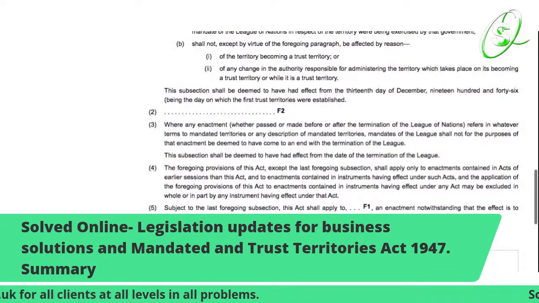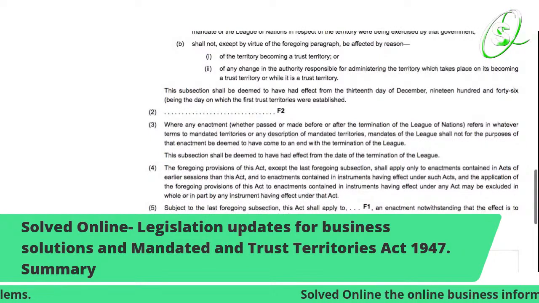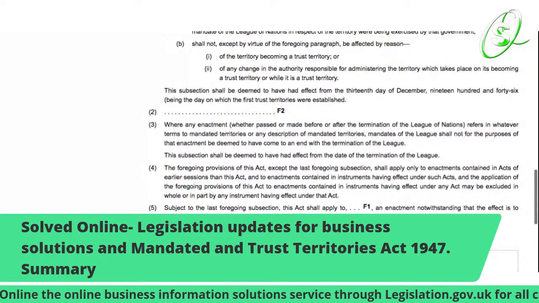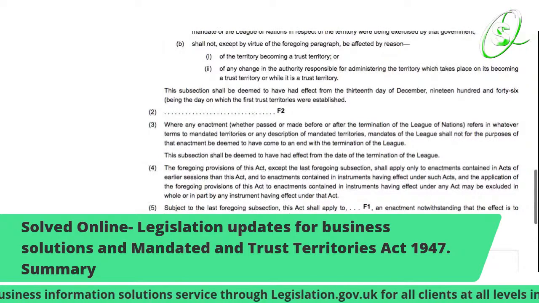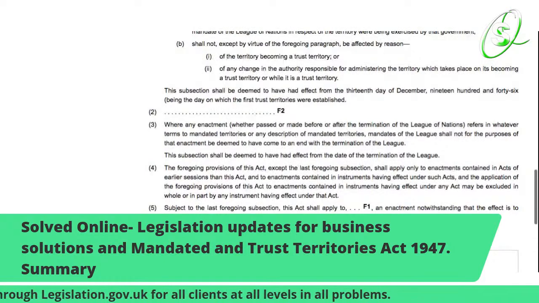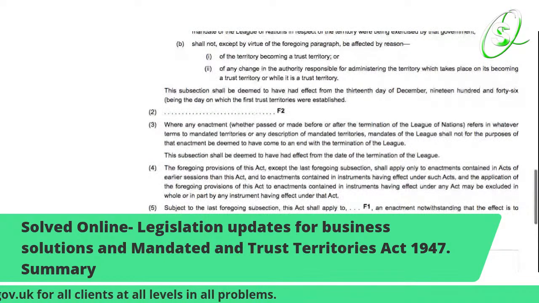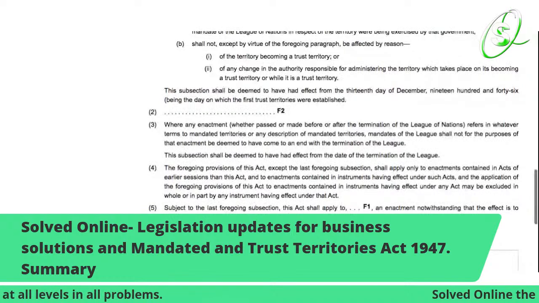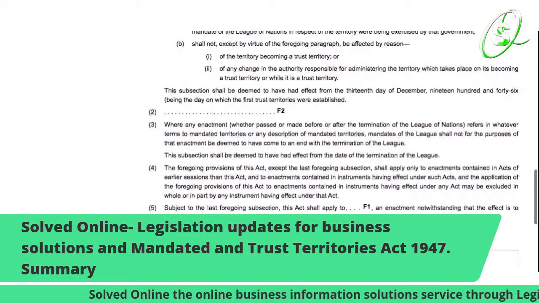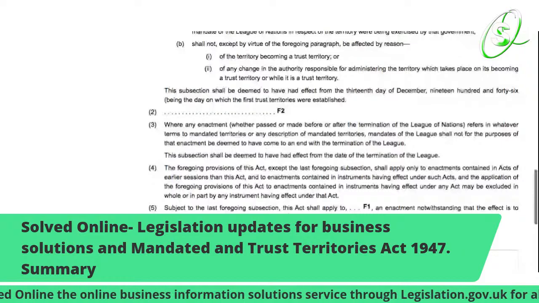Like I say, this subsection shall be deemed to have effect from the date of the termination of the League of Nations. The foregoing provisions of this act, except the last foregoing subsection, shall apply only to enactments contained in acts of earlier sessions than this act, and to enactments contained in instruments having effect under such acts.